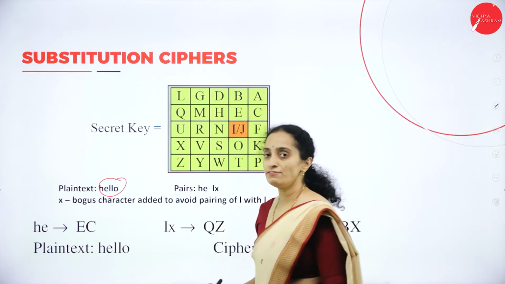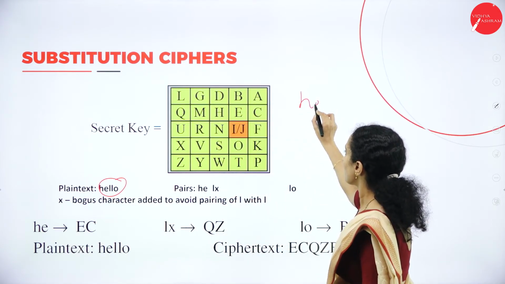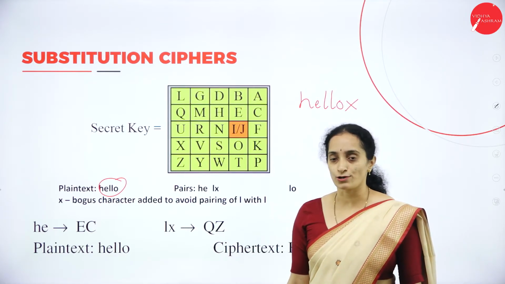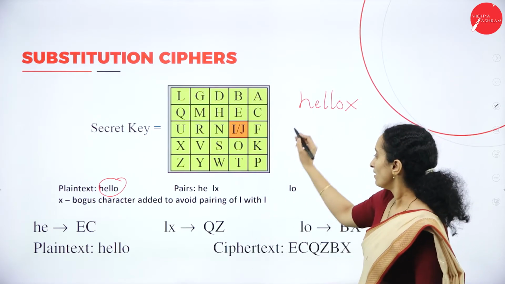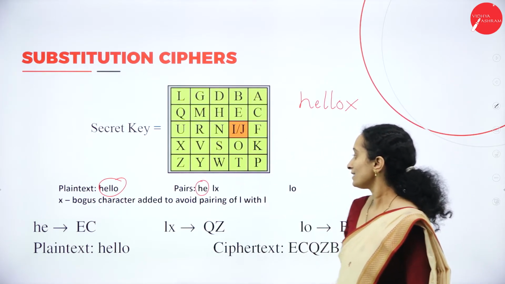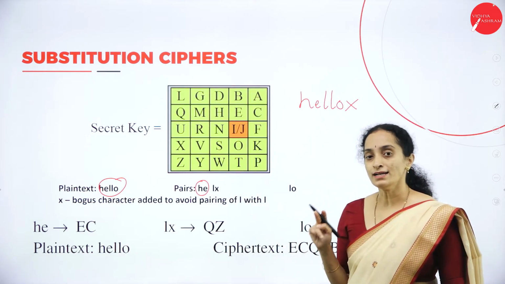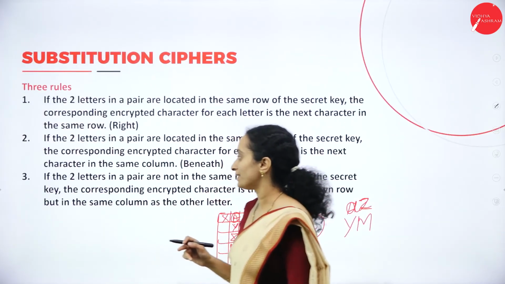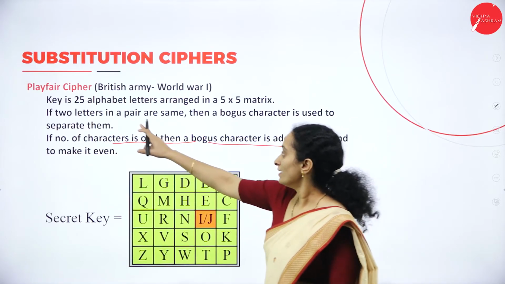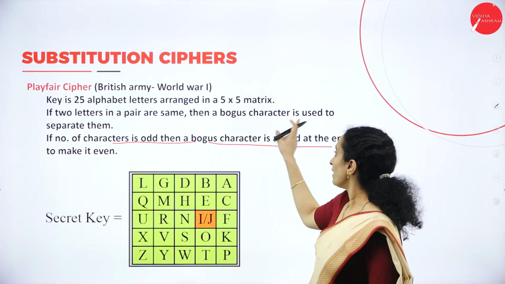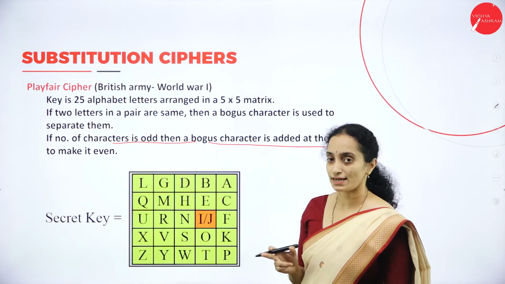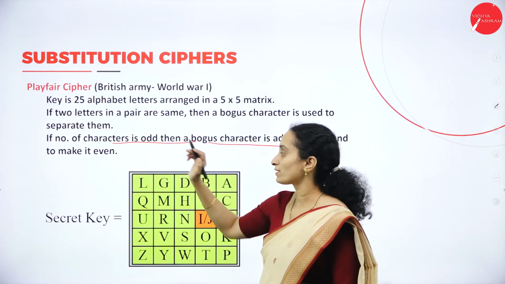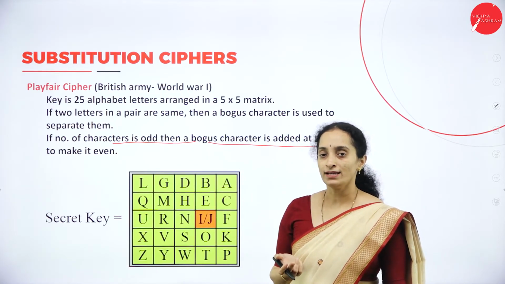Here we have 5 characters, so we add another bogus character at the end of the message, X. Now we have the pair HE. The first condition is, if the two letters in a pair are the same, then a bogus character is used. If this condition does not hold, then you consider the odd and even condition.